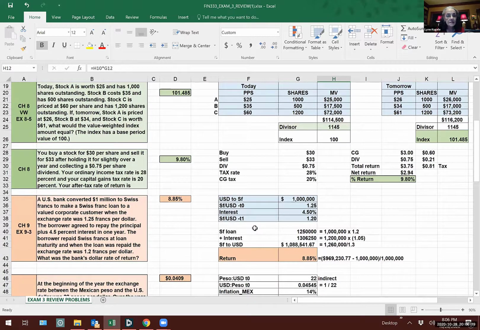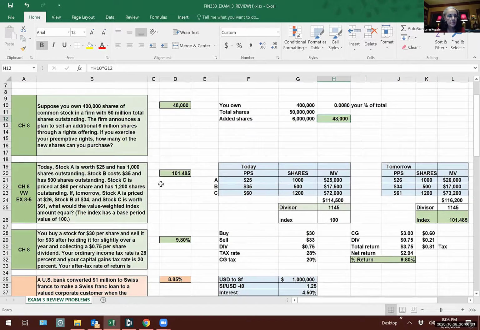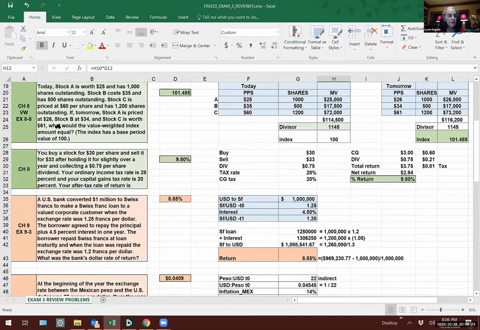By the way, here's where I'm getting them. This is from chapter 8. It's a value-weighted index, and it's like example 8.5. Today, stock A is worth $25, 1,000 shares. B is $35, 500 shares. C is $60, 1,200 shares. So go across, multiply across, get the market value, add it up.